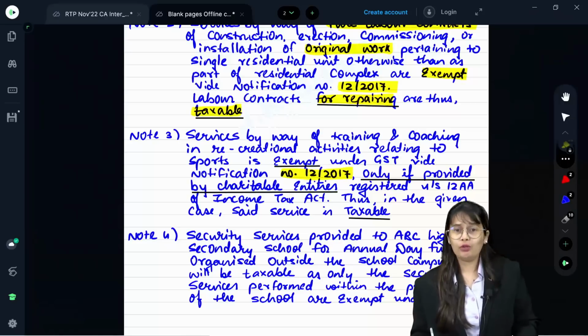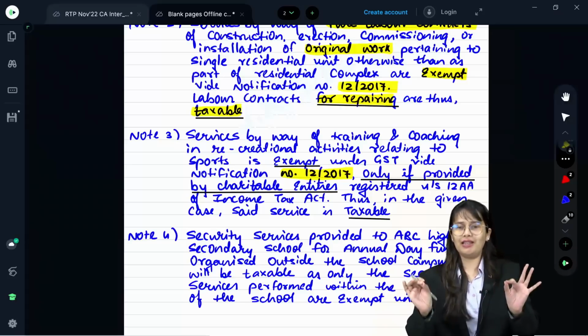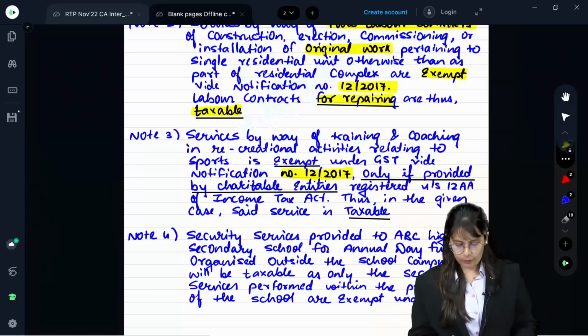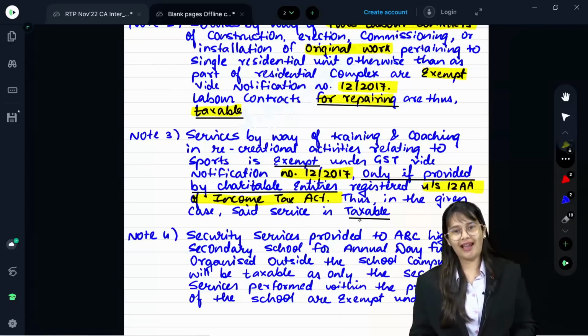Ma'am, if we don't have to write or don't want to write the notification number, then no problem. You can only write exempt under GST. That would also suffice. Only if provided by charitable entities registered under section 12AA of Income Tax Act. Thus, in the given case, said service is taxable.